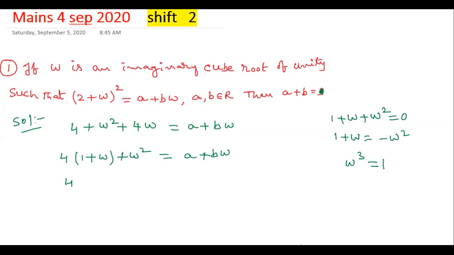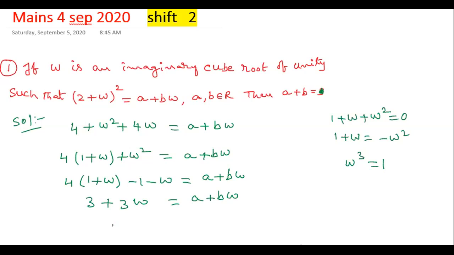So here 1 + omega we can write the same way, because on the right hand side only omega terms are there. Then what is omega^2? That is minus 1 minus omega, that is equal to a + b omega. Now 4 into 1, 4 minus 1, 3, plus 4 omega minus omega, 3 omega, that is equal to a + b omega. Now comparing real part, or in place of omega write omega value, anyone.